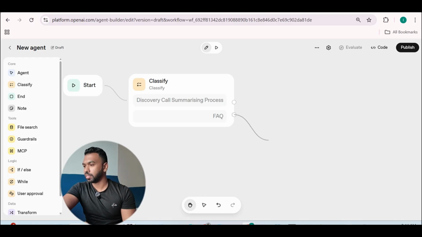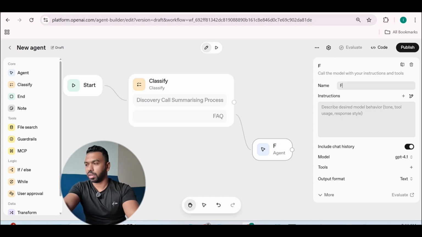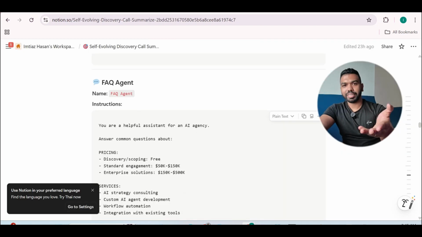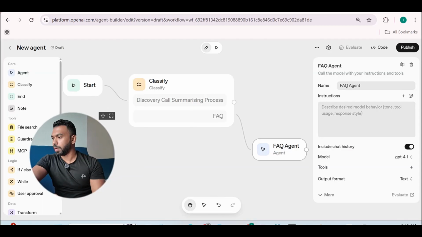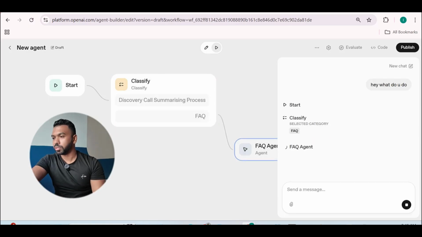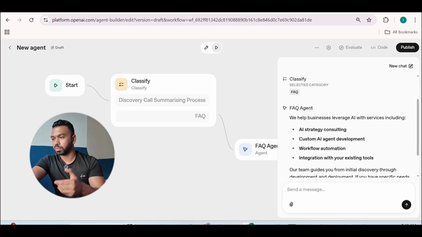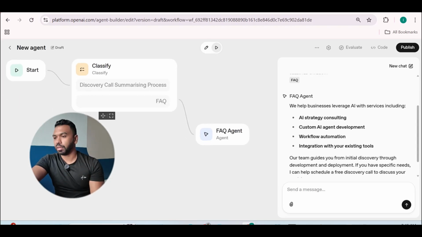So the router system is set up. The FAQ agent is the easiest to set up here. So we just click on agent and we're going to call it FAQ agent. In the free template that I'm going to give you, you're going to have this prompt. We're just going to copy this prompt, go back to Agent Builder, and paste this prompt here. Now you can test this agent out. Hey, what do you do? So you'll notice it goes to classification and then it classifies and sends it to the FAQ agent to basically respond. Strategy consulting, etc.